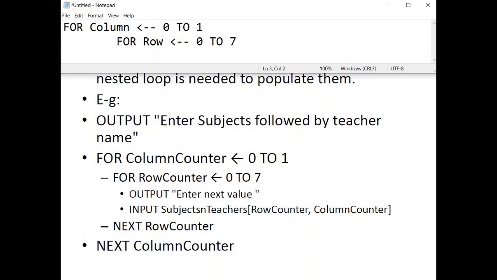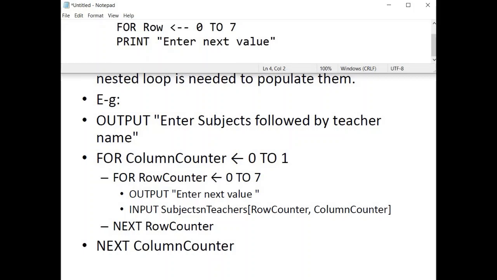What I am going to do now, this prompt is optional, it's up to you whether you give it or not. But for the sake of your Cambridge exams, it's better if you do that. INPUT, now we have to write the name of our 2-dimensional array, SubjectsAndTeachers, and we have to write a row, because row over here in this pseudocode, the row number or row counter is written first and then the column counter. Square bracket close.